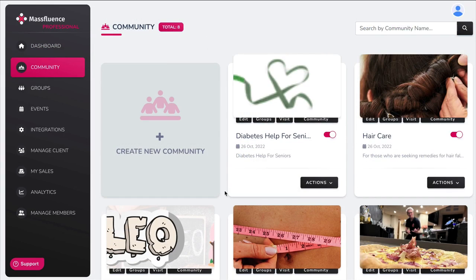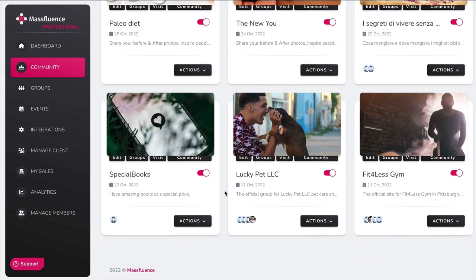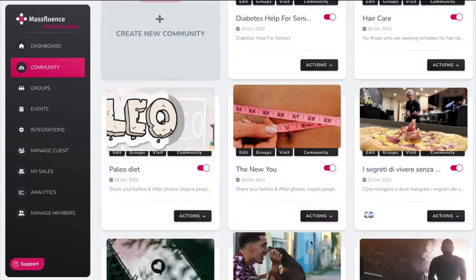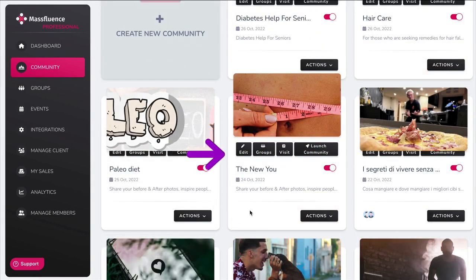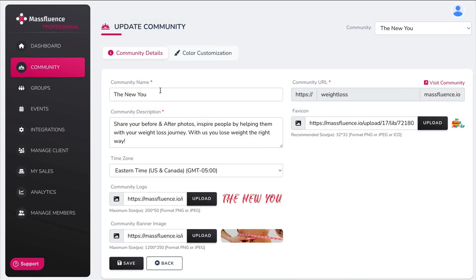On the community tab, you will of course see all the different websites that have been made here. And this is the one that I created to show you. Now you have several options here. You can go back and edit. And this is where you would name your community, give it a description. You can upload a new logo. The image here and this description were already there because I chose one of the already done templates.